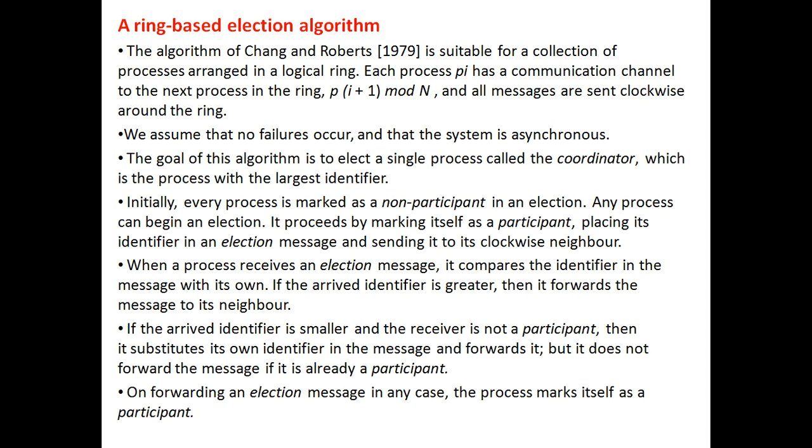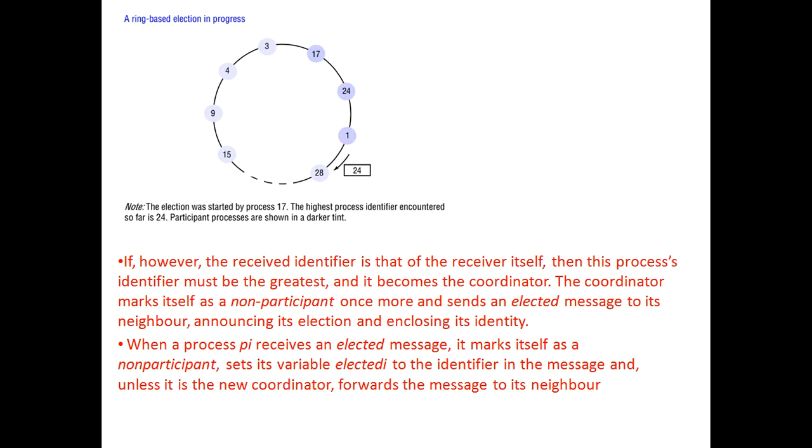When it flows around the ring, if the received identifier is that of the receiver itself, then this process's identifier must be the greatest and it becomes the coordinator. That means the circular flow ends where a process receives its own identifier in the election message while it is a non-participant, at that point it will set itself as the coordinator.